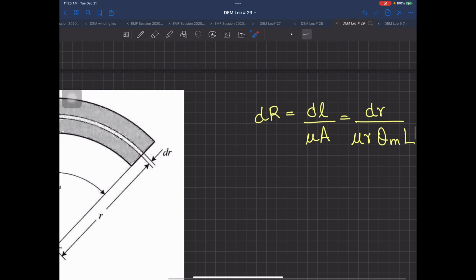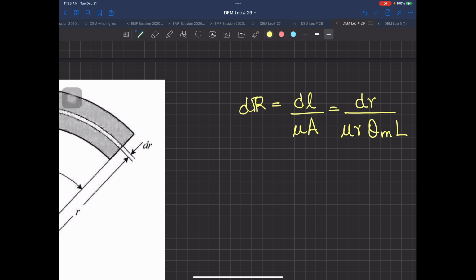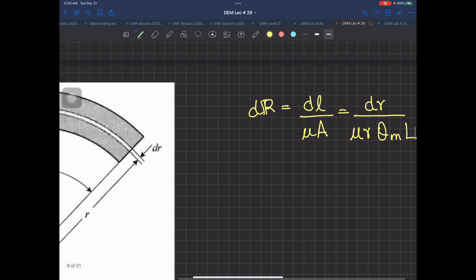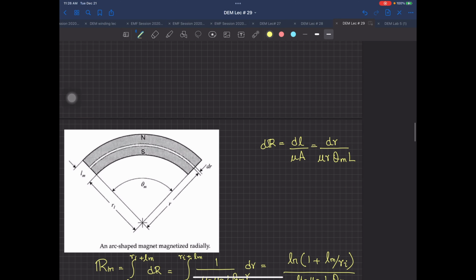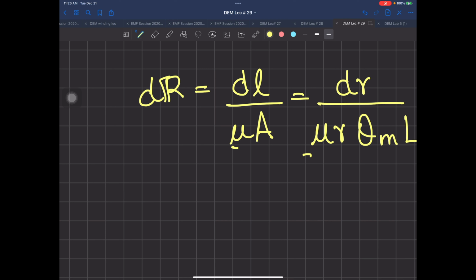So when you are trying to find out the reluctance of this one, the reluctance dR is equal to the length dl divided by mu A. And what is dl over there? dl is equal to dr, the thickness, divided by mu. Actually this is not just mu, it is mu naught and mu r, which I have just taken over here.